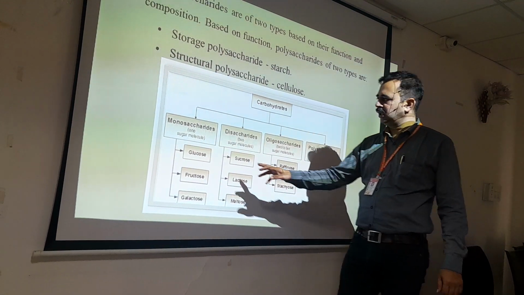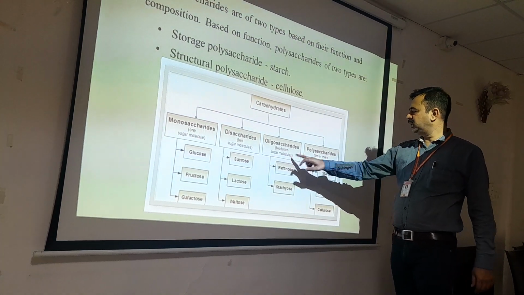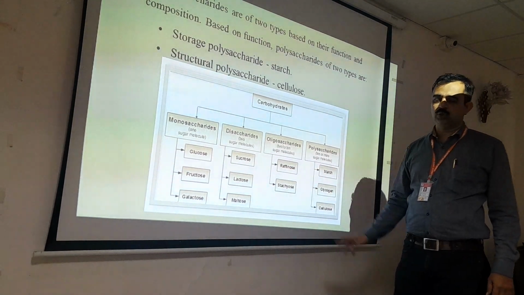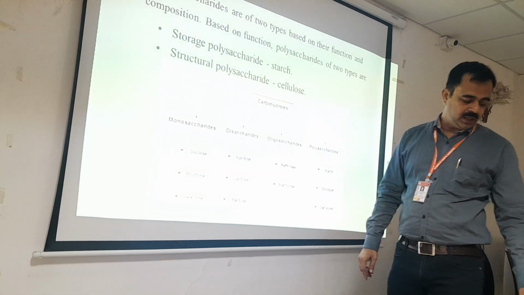You can see this single unit, one sugar unit, 2 to 10 sugar units, and ultimately 10 or more sugar units will be considered as a polysaccharide. So this chart defines the different classifications of carbohydrates.